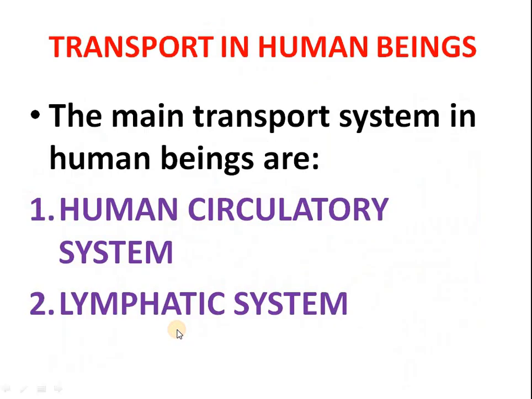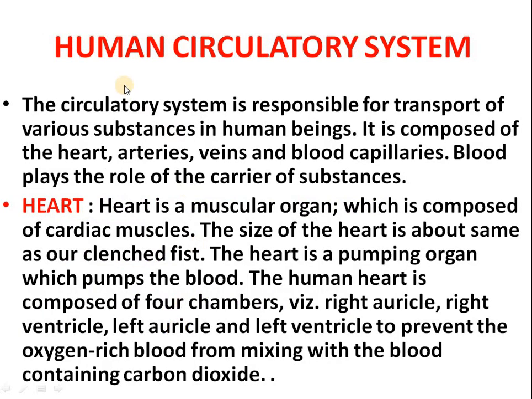Fine. Let's proceed further. Transport in human beings. The main transport systems in human beings are: one is the human circulatory system and the second is the lymphatic system. We will discuss them in detail one by one. Human circulatory system. The circulatory system is responsible for transport of various substances in human beings. It is composed of the heart, arteries, veins, and capillaries. Blood plays the role of the carrier of substances.